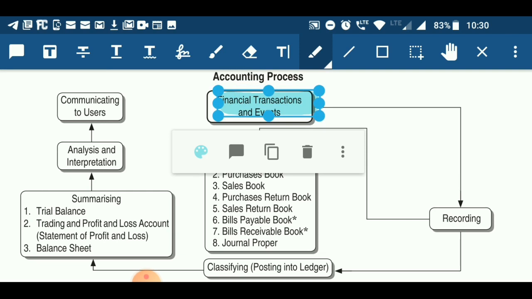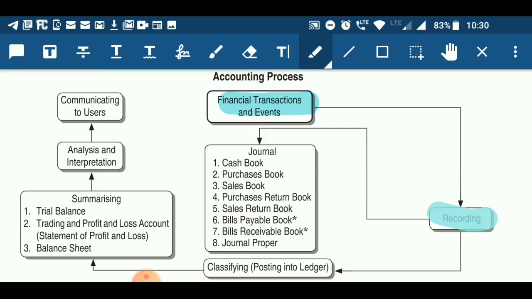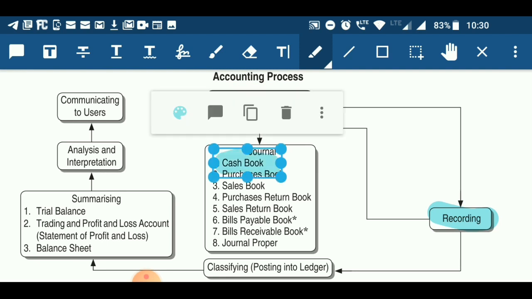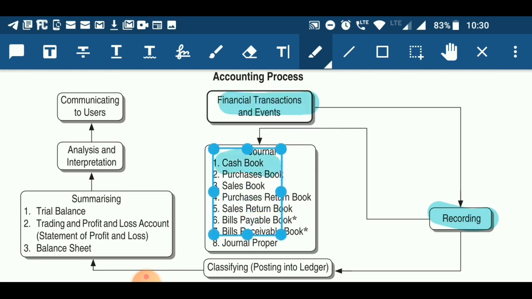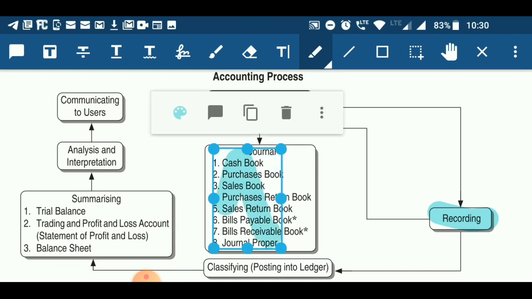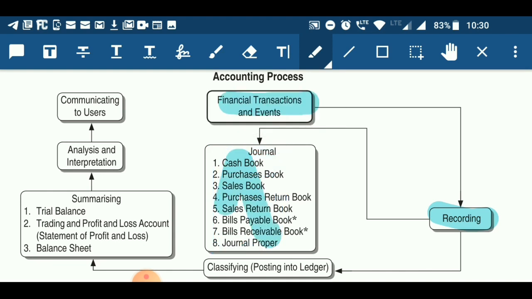Second step is to record such events. Once you identify that a specific transaction is of financial character, then you will record it, and that recording is done with the help of cash book, purchase book, sale book, purchase return book, and journal proper. So, with the help of all these, we can record accounting information.